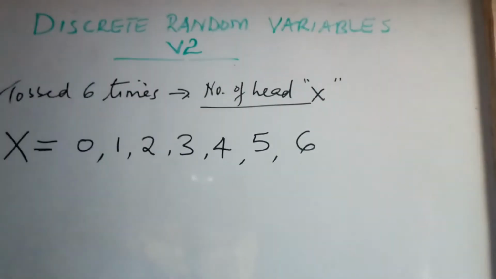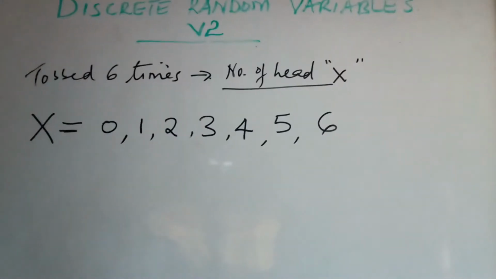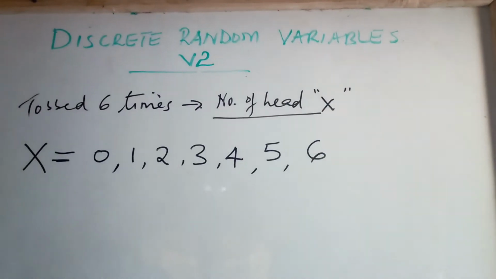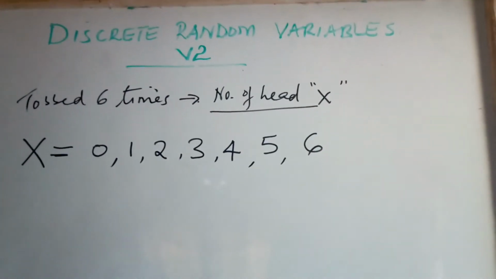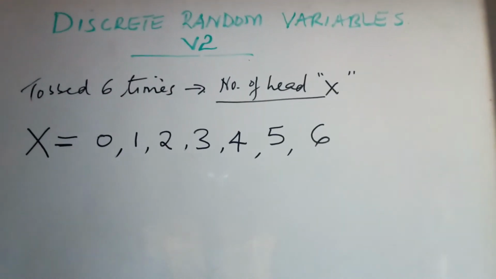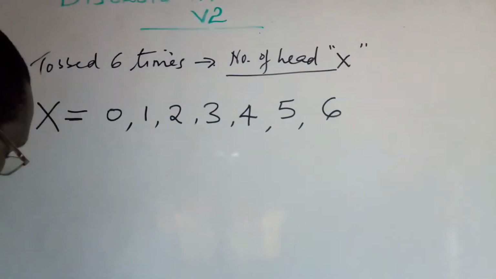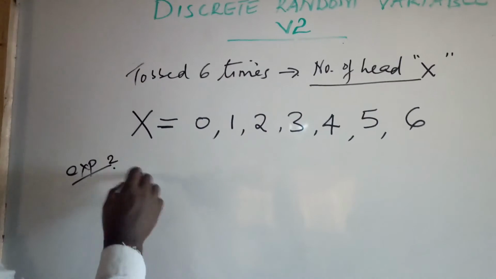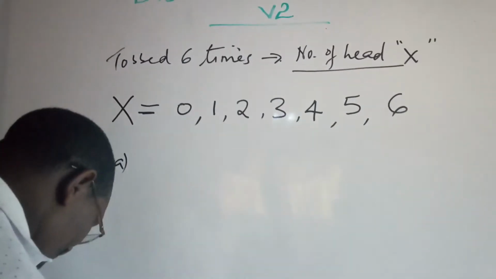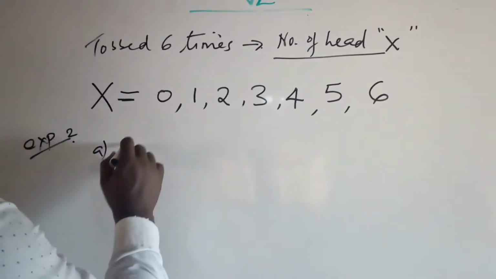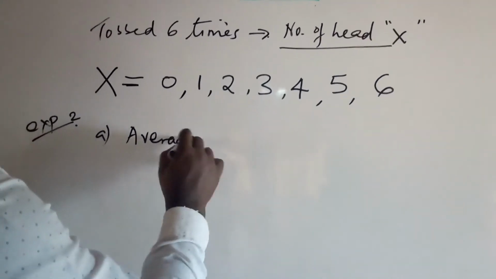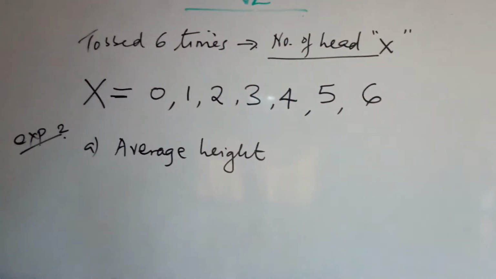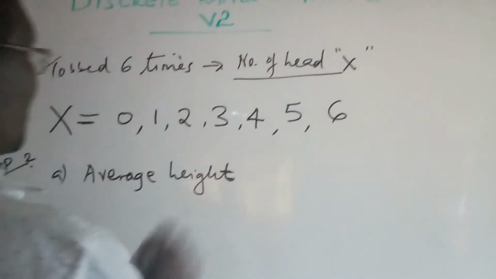Look at example 2, which says, write down whether or not each of the following is a discrete random variable. Part A: an average height of a group of boys. Is this discrete or continuous data? Is it a discrete or continuous variable?